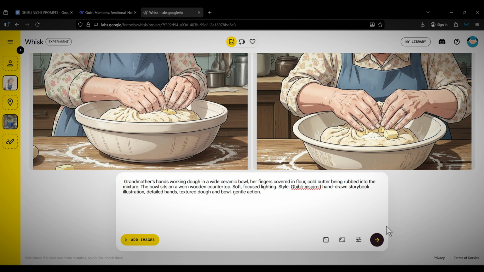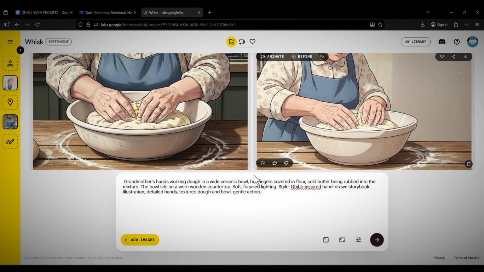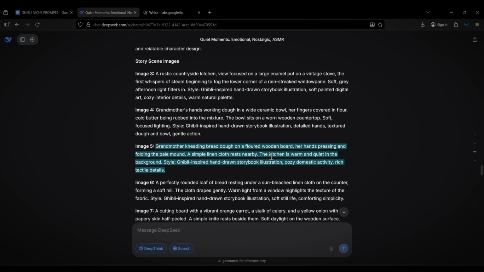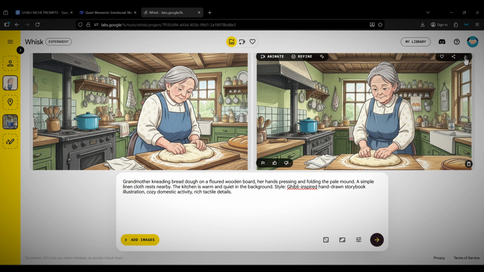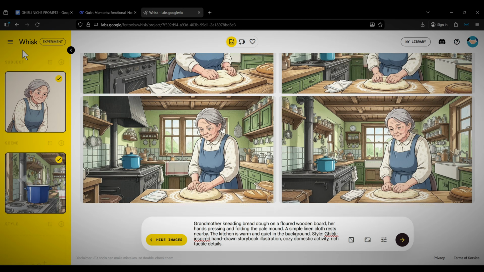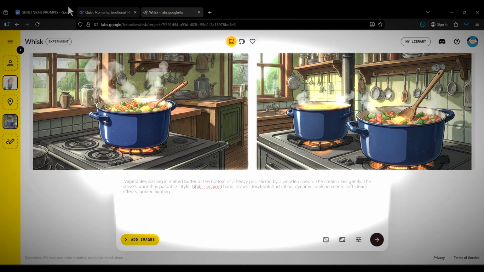Now, since we've given Whisk a reference image and a reference environment, Whisk will do its best to give us consistent image output that features our main character and the environment the main character is currently in. If you're working with multiple main characters, just upload them to the Reference Characters section, and Whisk should do its job in giving you consistent characters.